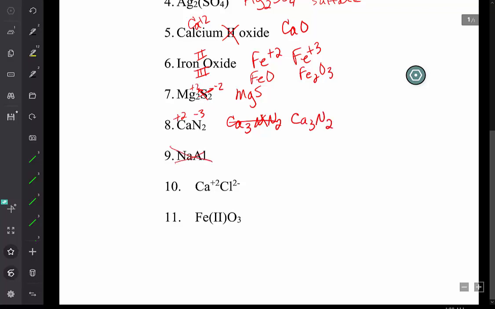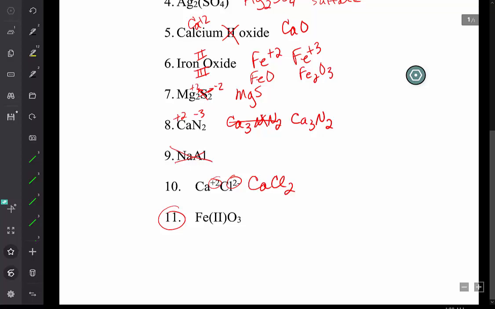Sodium and aluminum are two metals. They will never form a compound. You might get a mixture and call it an alloy. Number 10, CaCl2, and you would never show charges in an ionic compound.